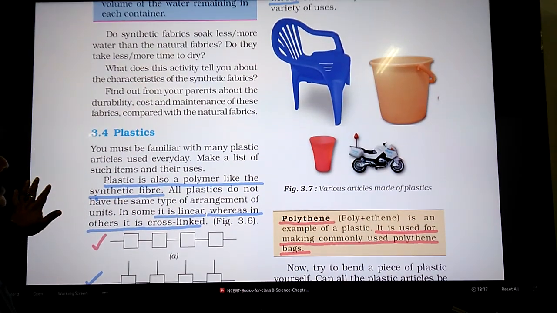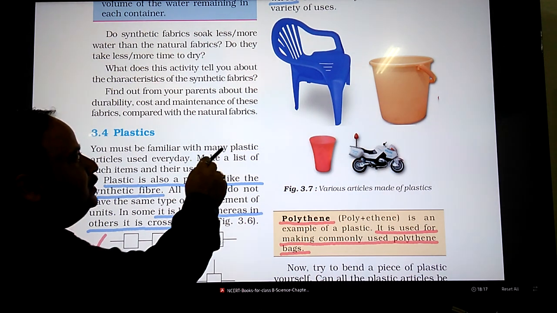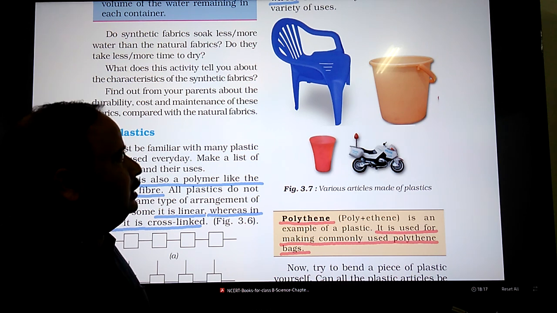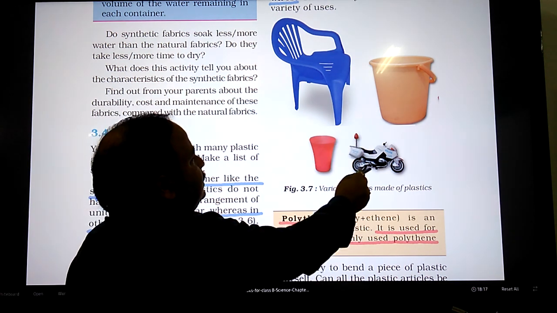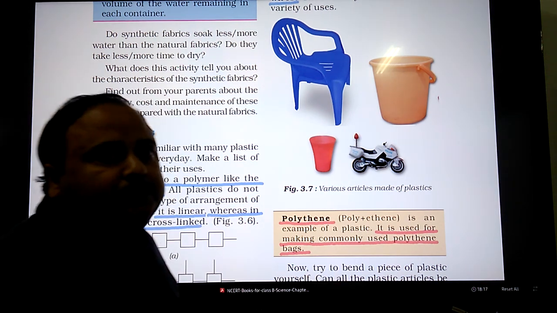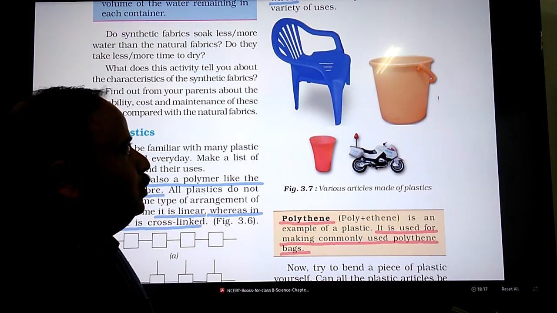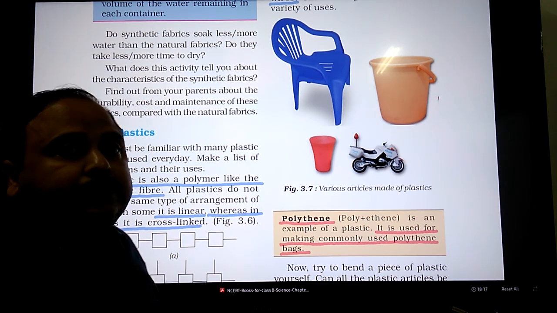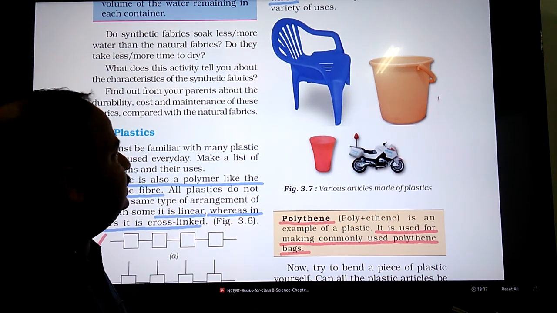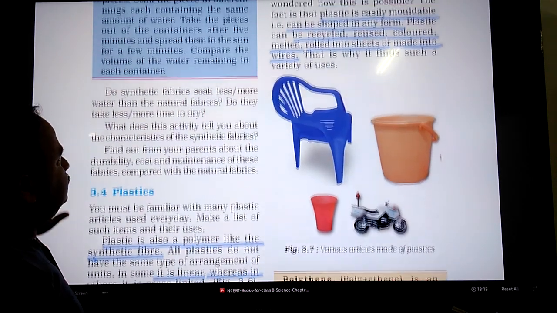You can see this figure 3.7, where different types of articles of daily use like chair, bucket, tumbler and toys have been made by using plastics. How is it possible that we use plastics to make articles which have different shapes and sizes? The answer is given there in your book.